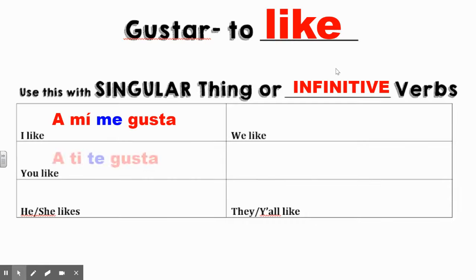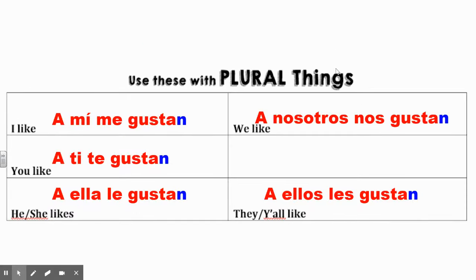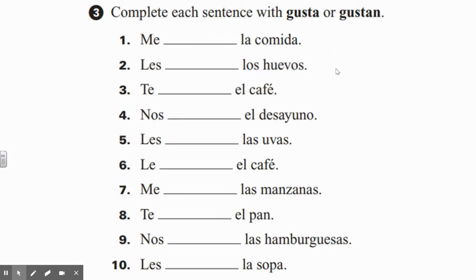So real quick, this is what you should have copied to say I like, you like, he likes. And then if you remember, there's a different chart you copied for if you like things that are plural. And the only thing that was different was that those have an N.